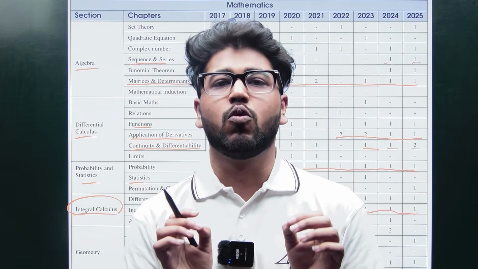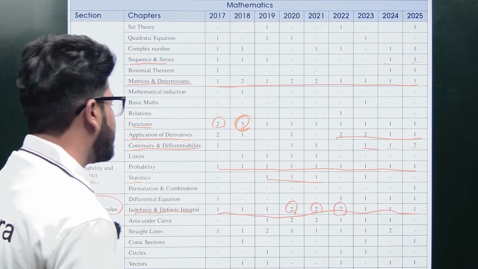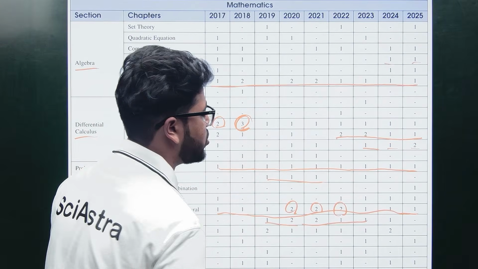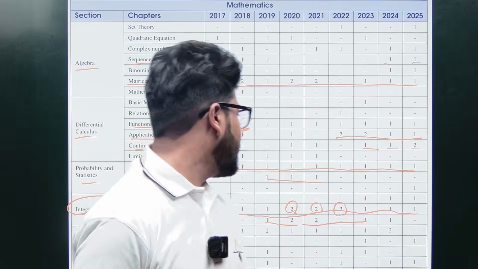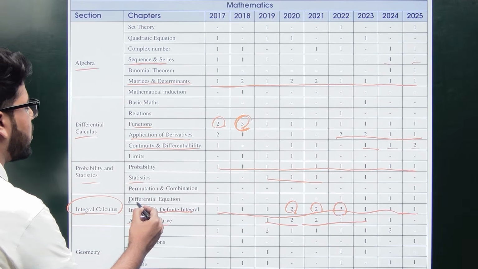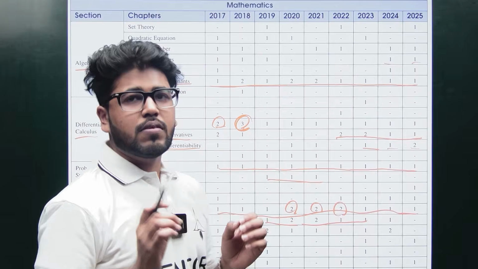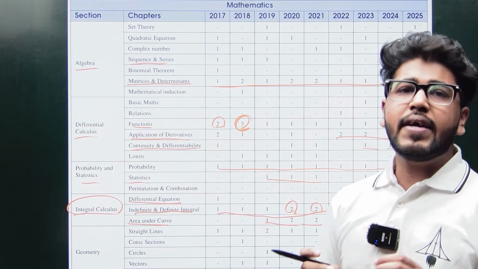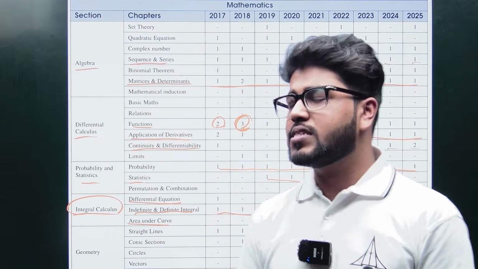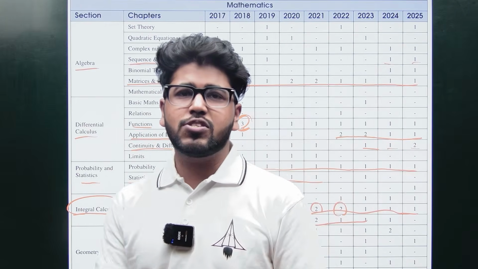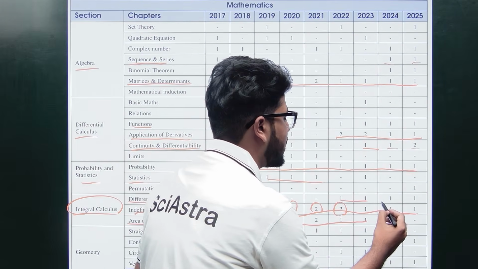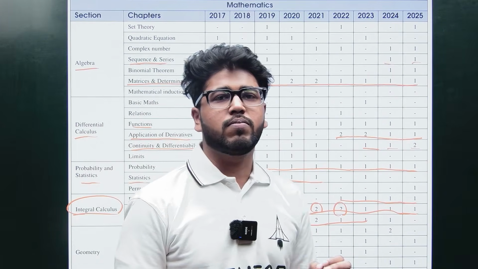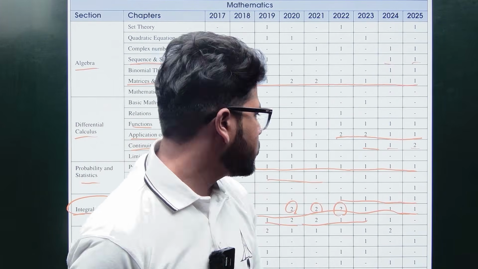Then from area under the curve also you will see 1 or 2 questions asked. And from differential equations, from 2018 to 2022 they haven't asked questions, but as you can see from recent trends, this chapter is also gaining importance in IAT. You can see one question from it in the recent examination.